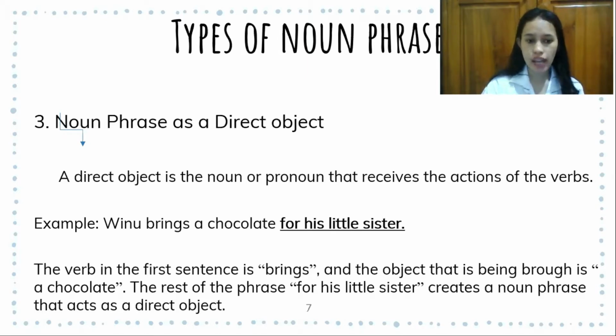In the sentence, the verb is brings, and the object that is being brought is a chocolate. The rest of the phrase, for his little sister, creates a noun phrase that acts as a direct object, so that we can say that for his sister acts as the direct object.